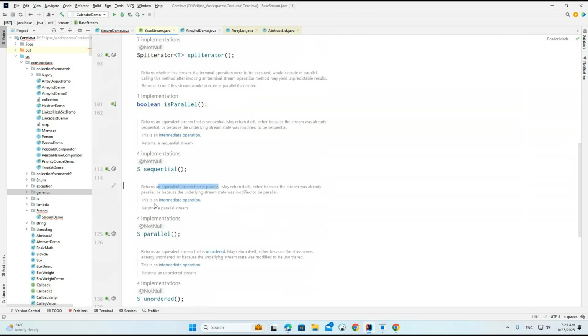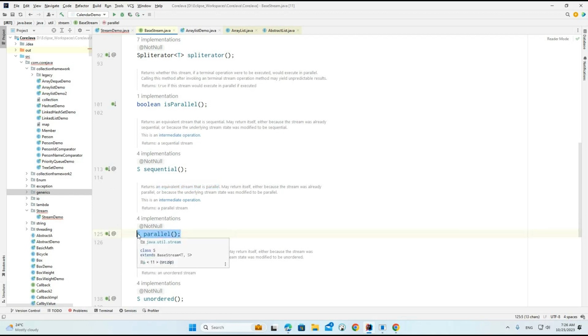So what is it saying? Basically, the stream will work with multiple threads. The main difference we have is sequential versus parallel. Parallel will try to work with multiple threads so that the performance may be a little bit faster compared to sequential. So we'll see what exactly sequential and parallel do with the time frame.